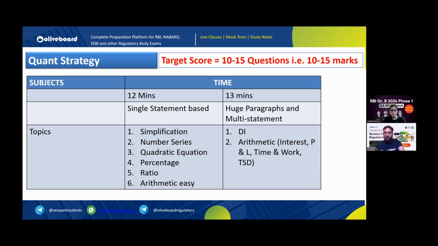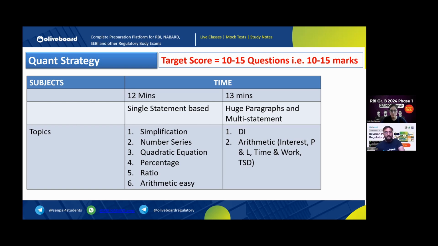If you solve that paragraph completely and accurately, correctly, then probably 4 of 4, 5 of 5 questions will be correct. So you have to understand how you are going to manage, most importantly which questions you are going to solve and which questions you are going to skip, because you cannot actually tell whether a single statement question is difficult or easy, or whether a paragraph based question is easy or difficult.